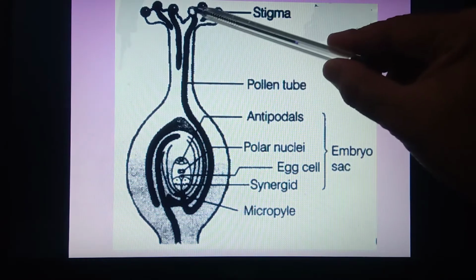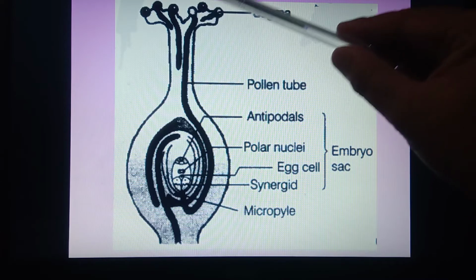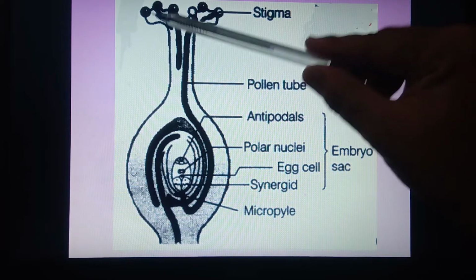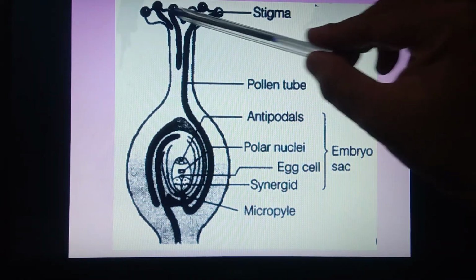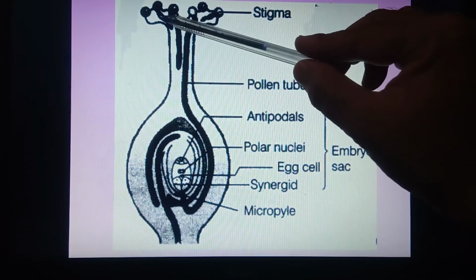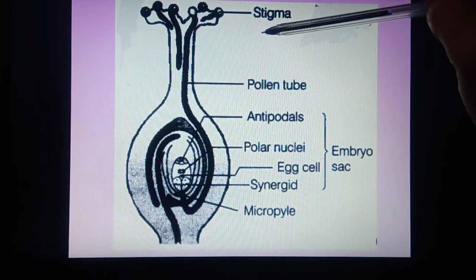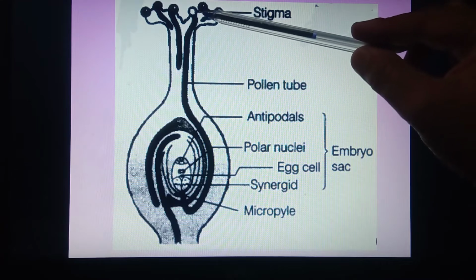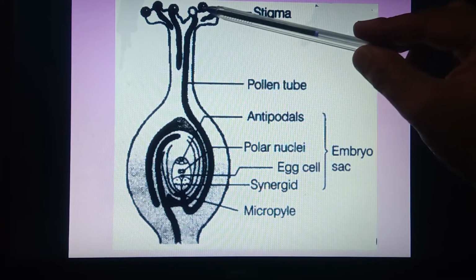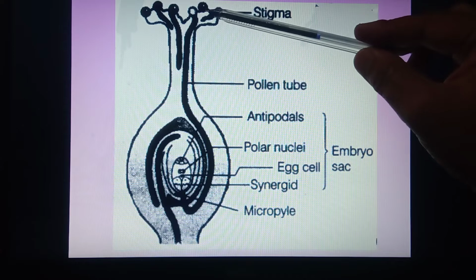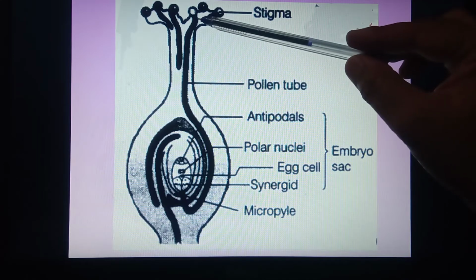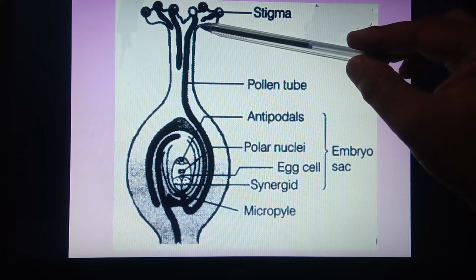Now, when a compatible pollen grain comes on the surface of a stigma, it is allowed to go for germination. There is a specific chemical on the stigma which helps to recognize the right type of pollen grain. A pollen grain of another species, the wrong type, is not allowed to go for germination.